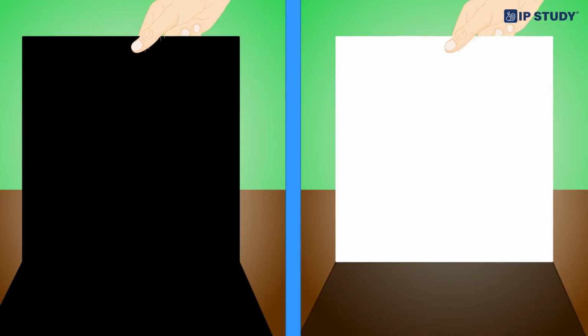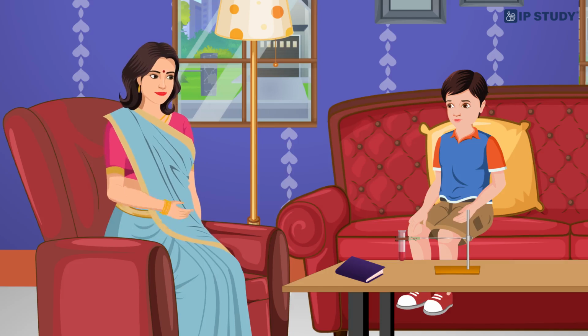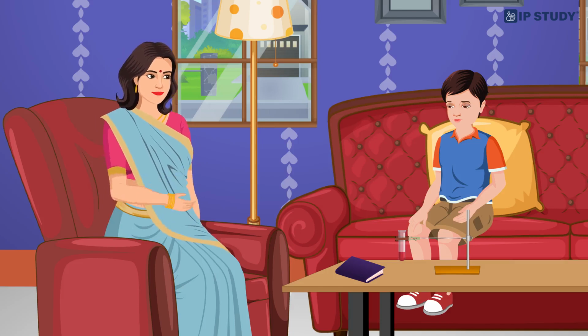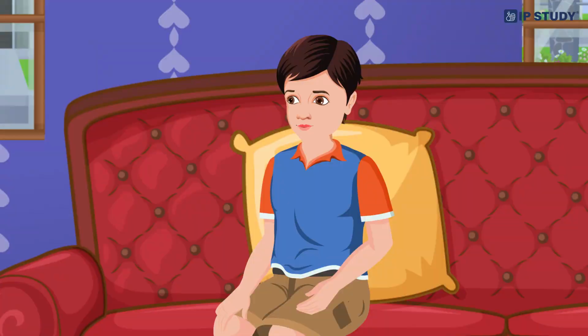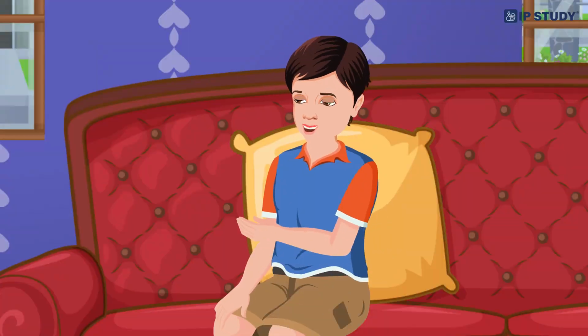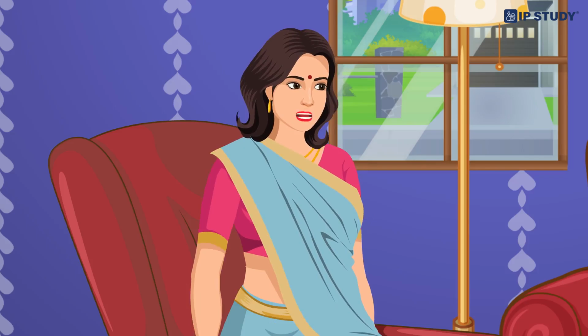Watch this video closely. See? Shadows form because light travels in a straight line, and when something blocks it, the area behind the object does not get any light. Oh, so that is why we see shadows. Exactly. Now, let me explain more about light and shadows.